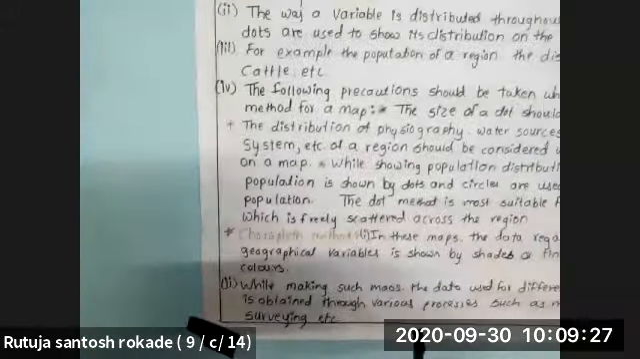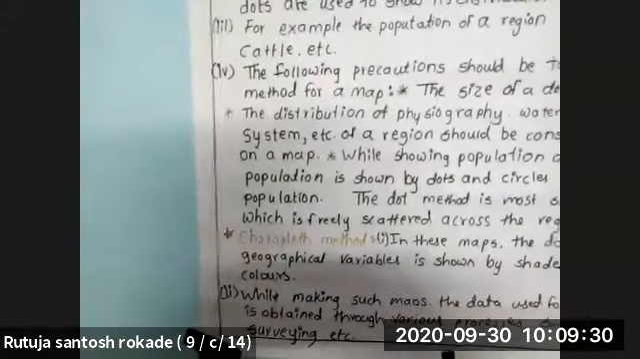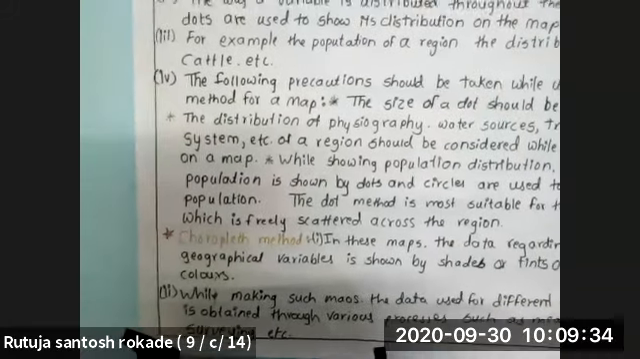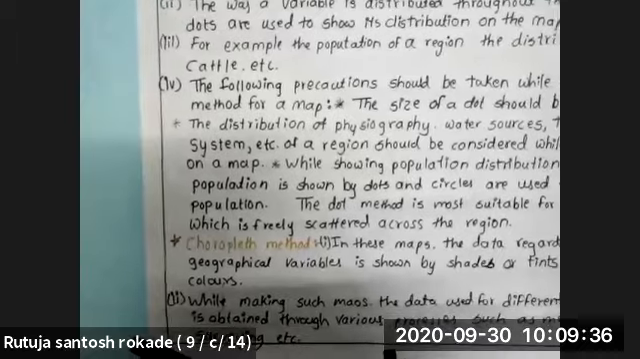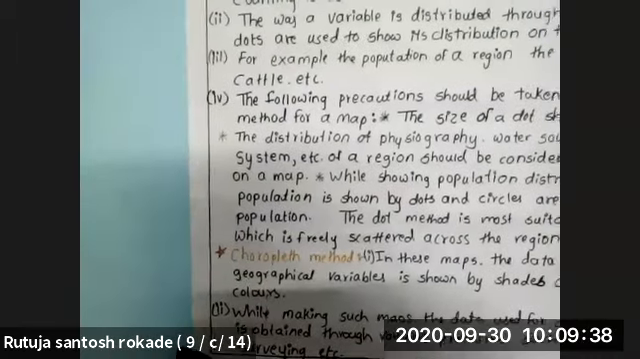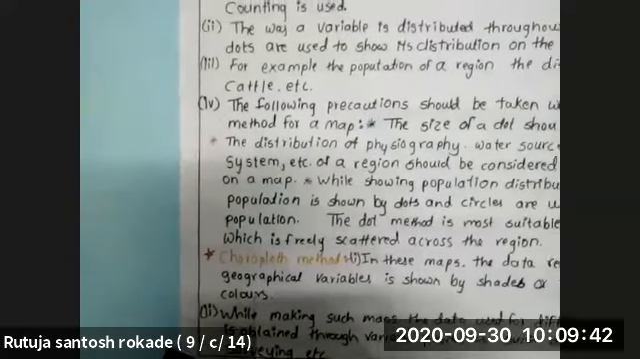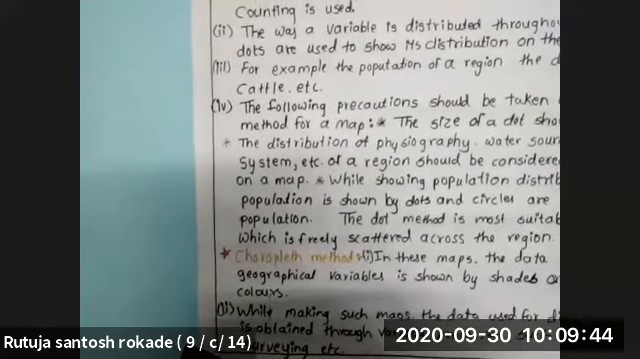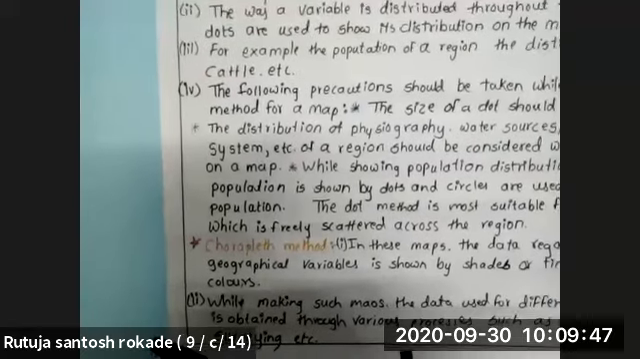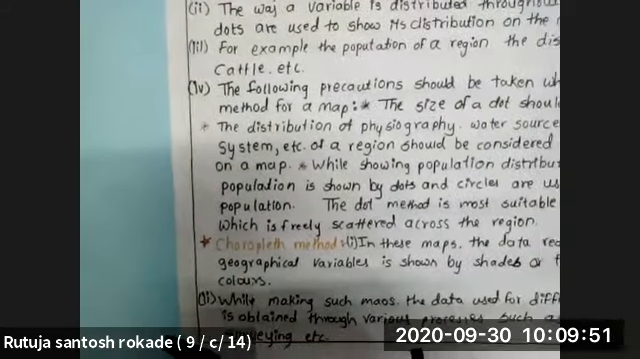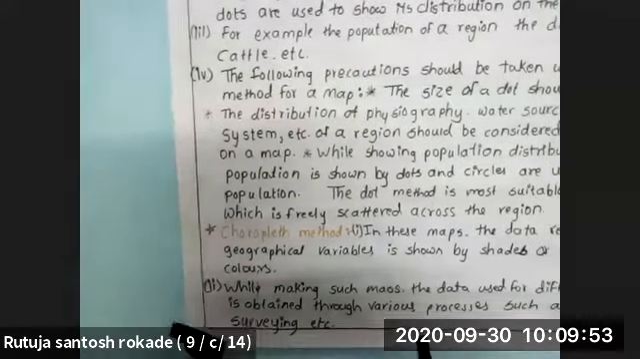Next, the second map, the choropleth method. In this map, the data regarding various geographic variables is shown by a shade or a tint, often in various colors. While making such maps, the data used for a different variable is obtained through various processes such as measurement, surveying, etc.